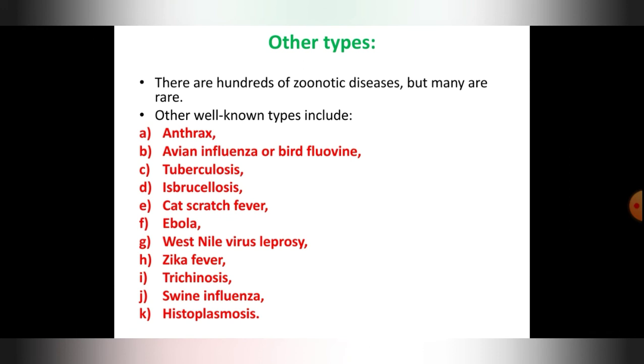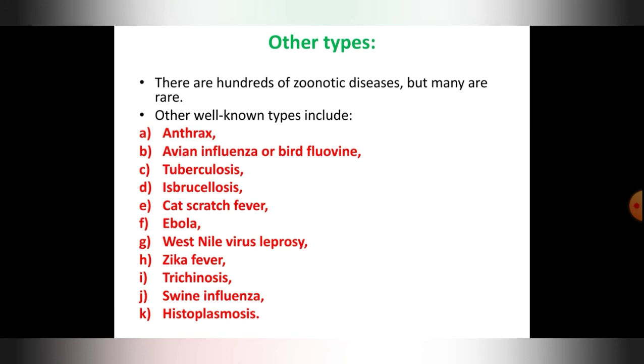Then next is Ebola. I told you about Ebola virus. Then West Nile virus, leprosy. This is also called Hansen's disease. Primarily it affects the peripheral nervous system, then skin, then respiratory tract, eyes. It is caused by Mycobacterium leprae.